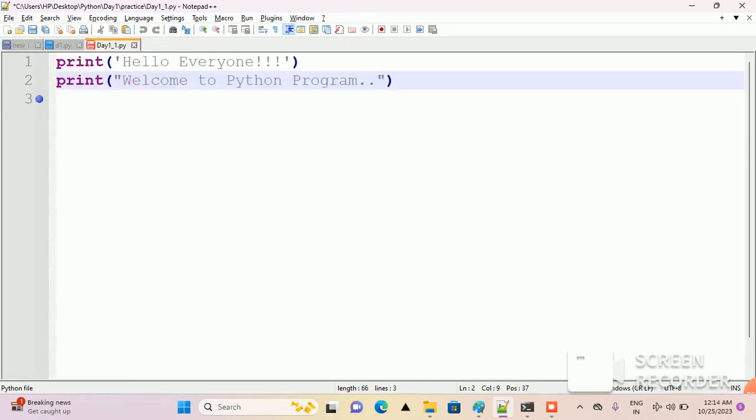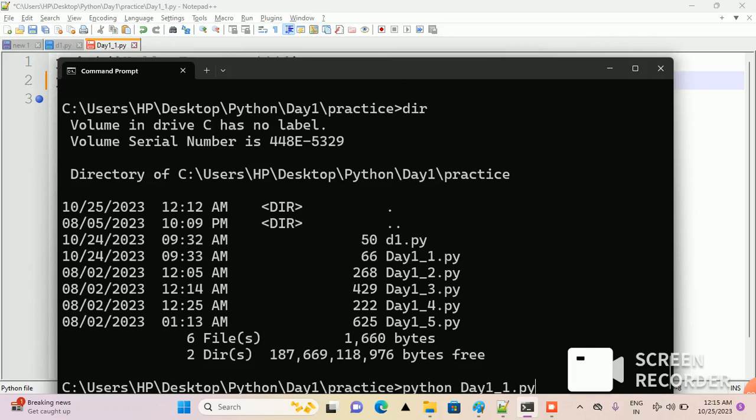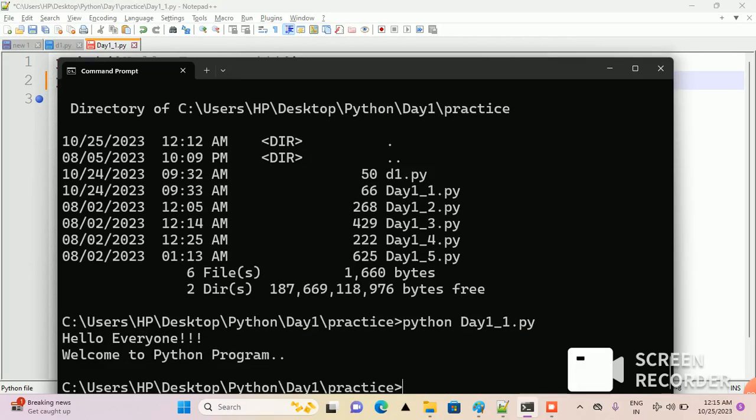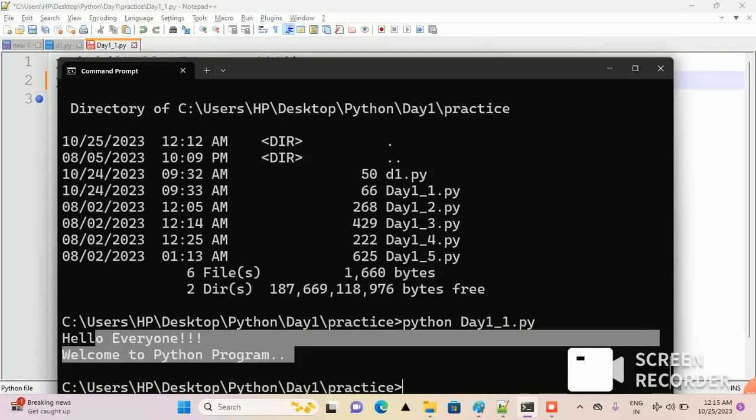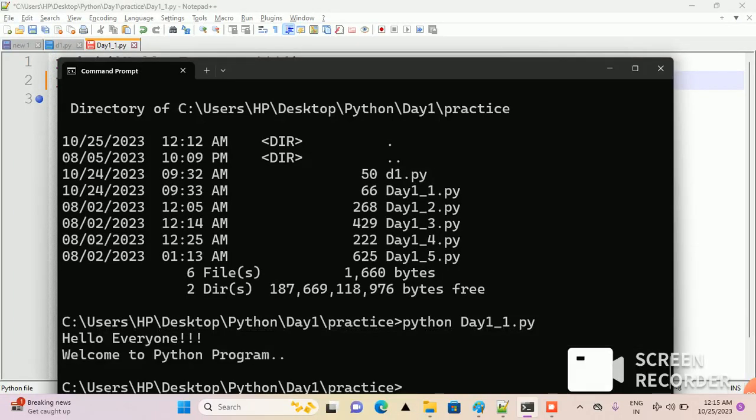I have written this code day1_1.py. In this program, I am printing two statements. First one is "hello everyone" and second one is "welcome to Python program". Let me execute this. So this is the output. Hello everyone and welcome to Python program.